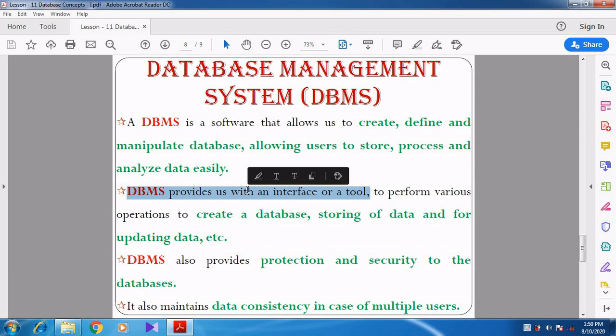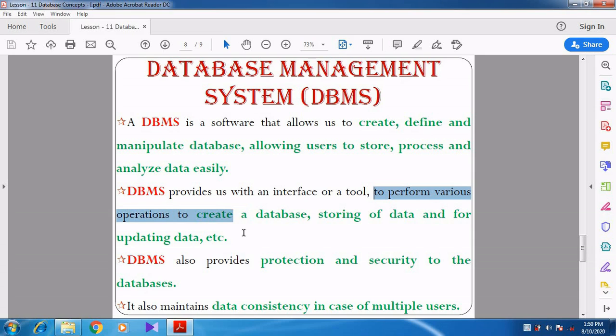Then see that DBMS provides us with an interface or a tool to perform the various operations like creating a database, storing of data and updating the data. So that is what we told in the previous point. So using this DBMS we can create a database and then we can store the data in the database and then we can update the data. We can do some changes.